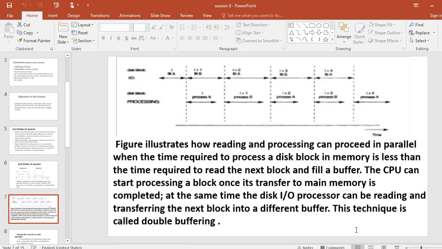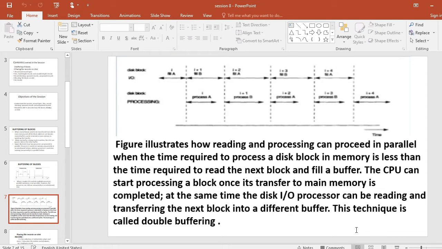The diagram shows interleaved concurrency of operations A and B and parallel execution of operations C and D at times T1, T2, T3, T4. A figure illustrates how reading and processing can be done in parallel when the time required to process a disk block in memory is less than the time required to read the next block into a buffer.